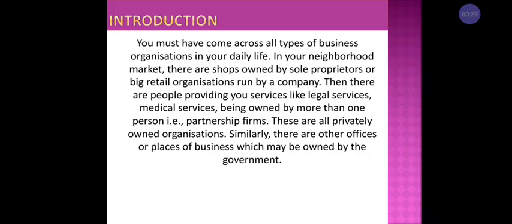You must have come across all the types of business organization in your daily life. Already you have learned chapter number 2, forms of business organization. You have seen sole proprietorship, partnership firm, joint Hindu family business, cooperative society and joint stock company. All these forms of business organization we can call the private sector. For example, a single person offering products to the customers.